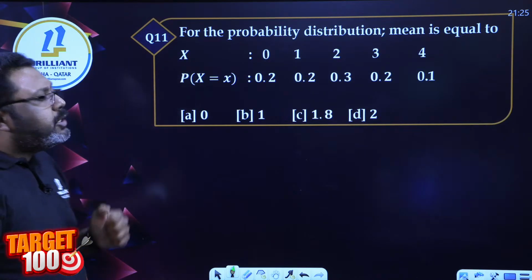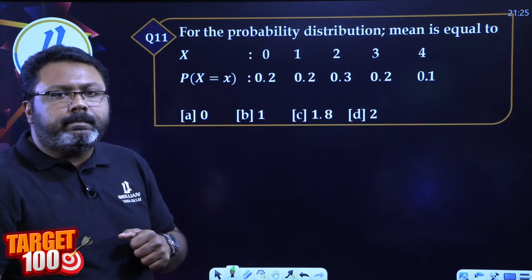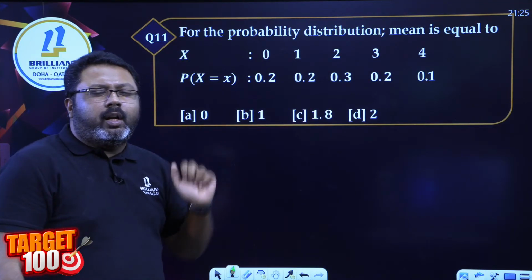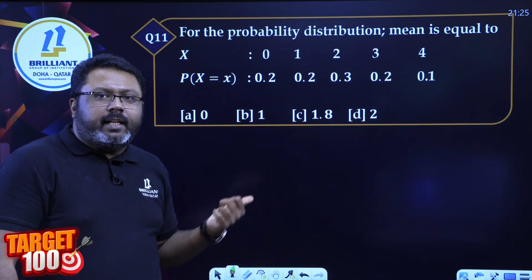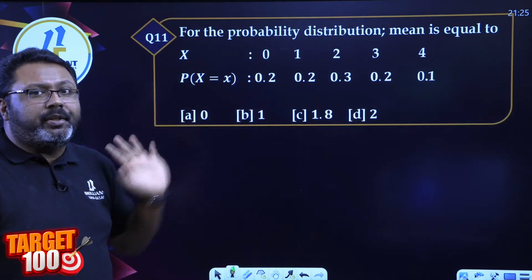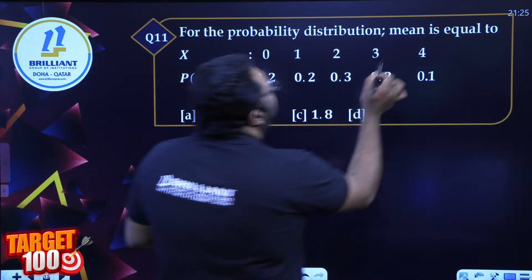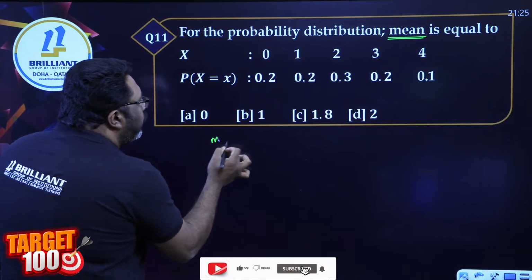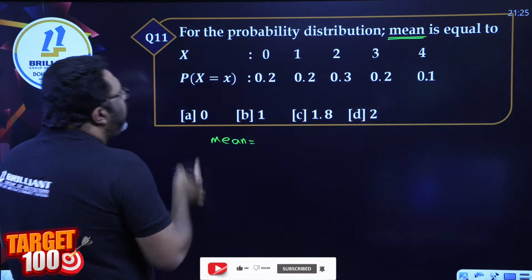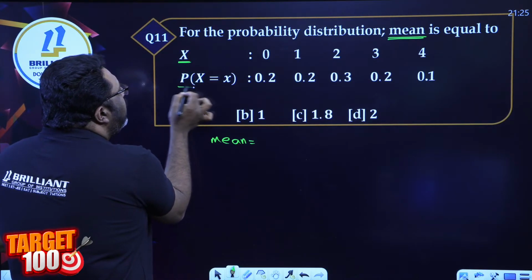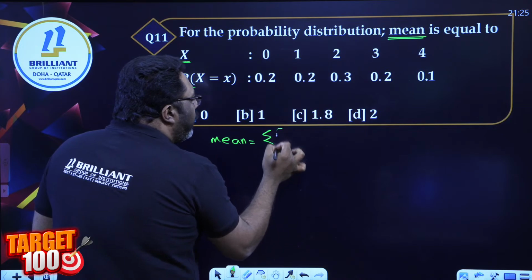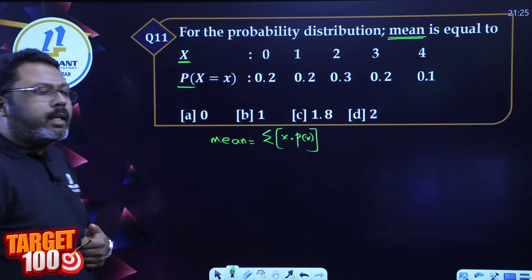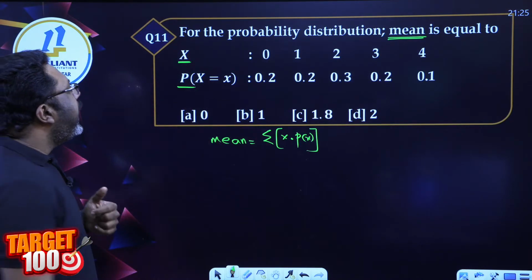Again, this question is based on probability distribution. We are expecting a 3-mark question actually from this topic. I'm not going to say 1 mark is very important for this, but still I don't want to take a chance. That's why I'm putting just 2 questions based on this. The first question I'm asking is to find the mean of this given probability distribution. What is the formula to find the mean of a probability distribution where both the random variable x and the probabilities are given? It is the sum of x and p of x multiplied. Just add after multiplying x and p of x.